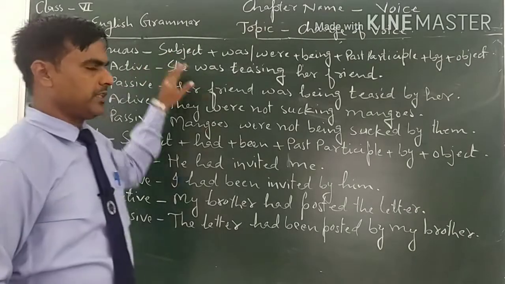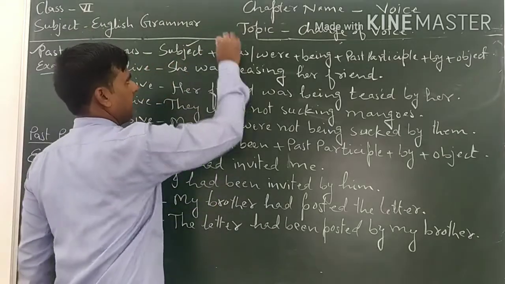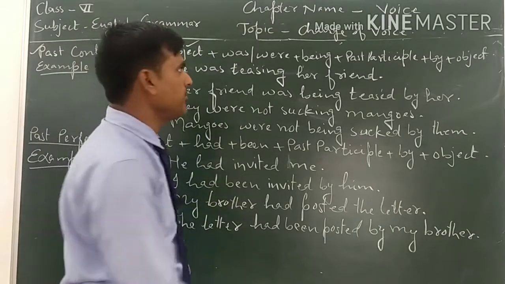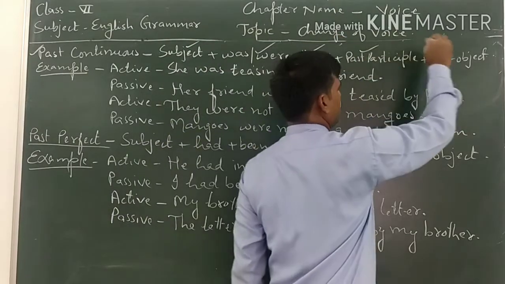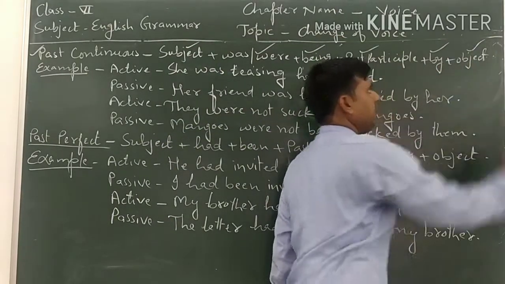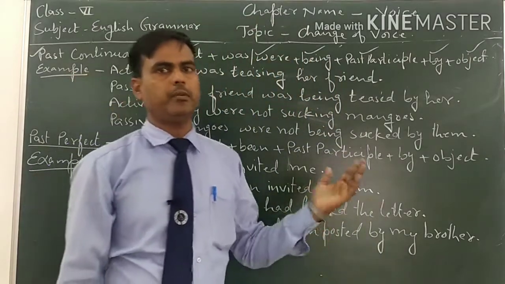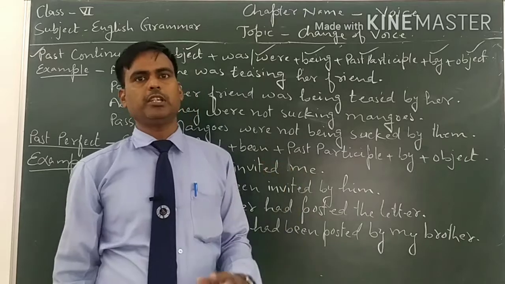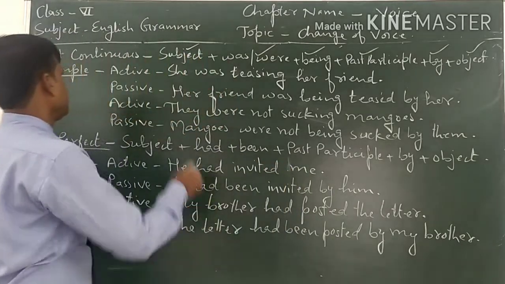In past continuous tense, when we change from active to passive, first of all we write the subject, then according to the subject was or were, then being, then the past participle form, then by, and in the end the object. As you know, the object of active voice will be the subject of passive voice, and the subject of active voice will be the object. So see the first example.